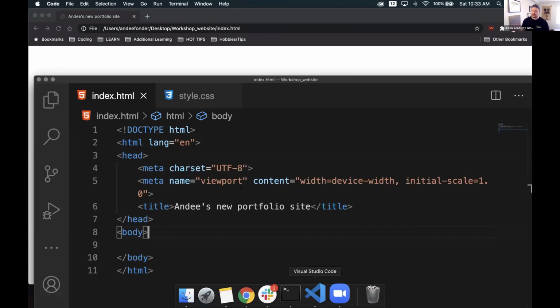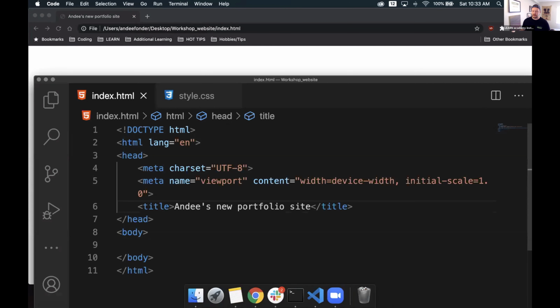So in this case, we're going to be working on a portfolio site. In fact, I think I'll keep the title as is. You don't have to have yours say Andy's new portfolio site. You can have it be your own name. You can have it say Temmie's new portfolio site or Dan's new portfolio site. That's totally fine because this is your site, not mine. So my example here is just Andy's new portfolio site. In fact, I might want to take off the new. It's my portfolio site. I've had this forever.